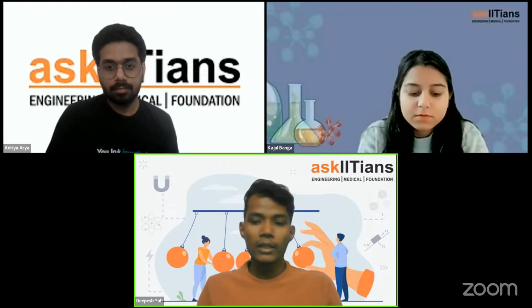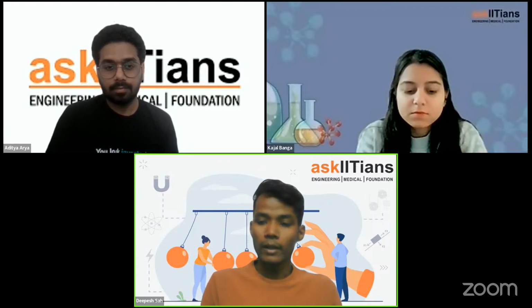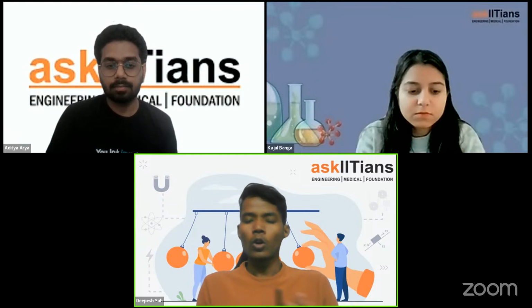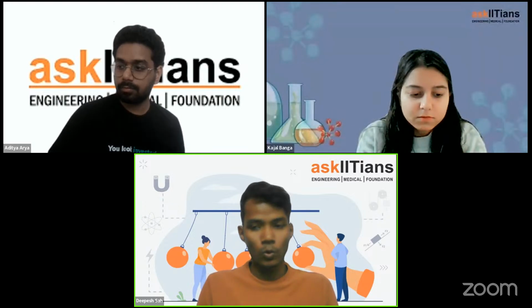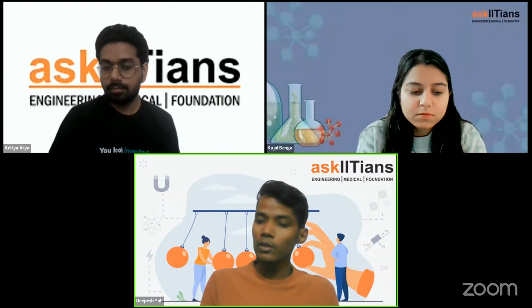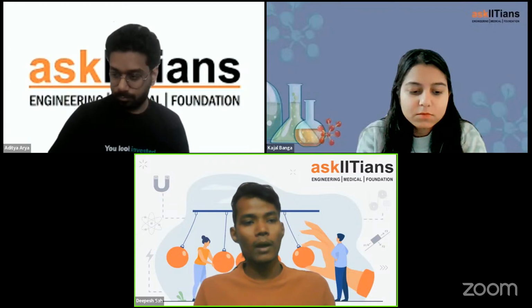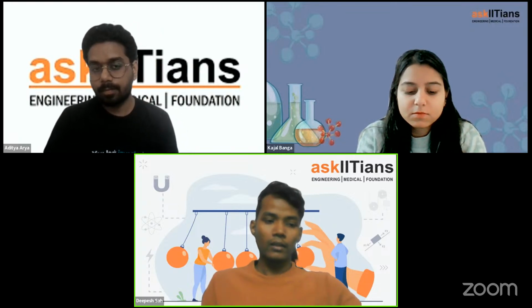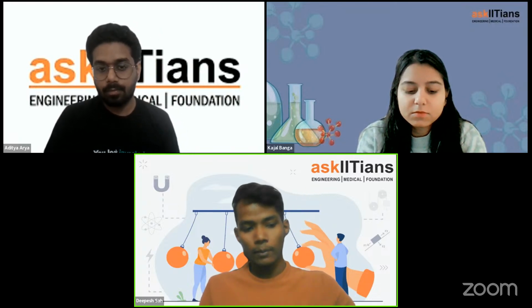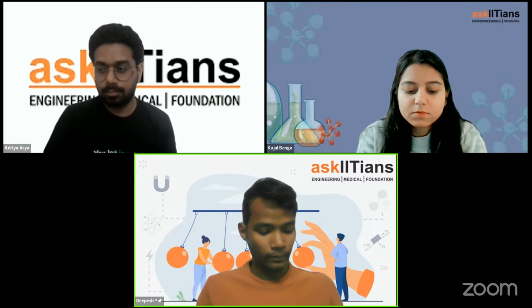If we talk about easy chapters like units and measurements from 11th grade, or atoms and nuclei from 12th grade, students tend to ignore these chapters. But no, you have to do these as well, because they will give you an equal amount of marks as any other chapter. So that is the whole idea: try to cover as many chapters as possible. That will be the best way.